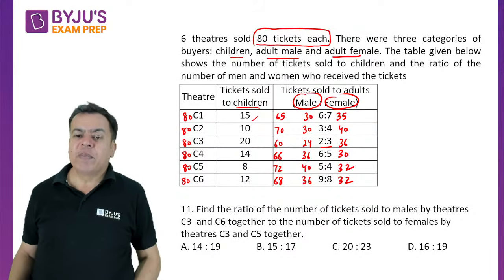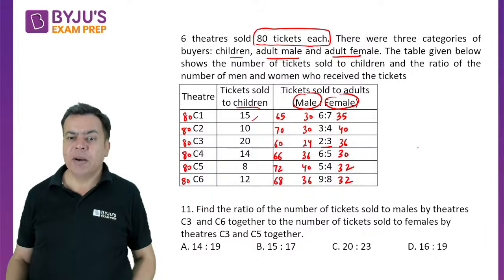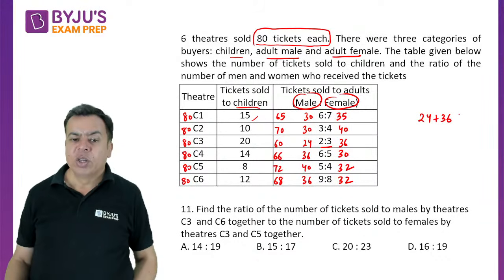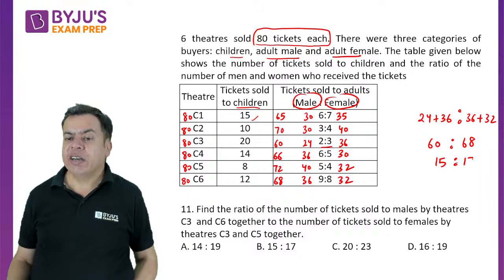Find the ratio of the number of tickets sold to male by theater C3, male by theater C3 is 24 and C6 is 36, right? 2. The number of tickets sold to female by C3, female C3 and C5. So this is 68, this is 60. So it should be 15:17. Absolutely correct.